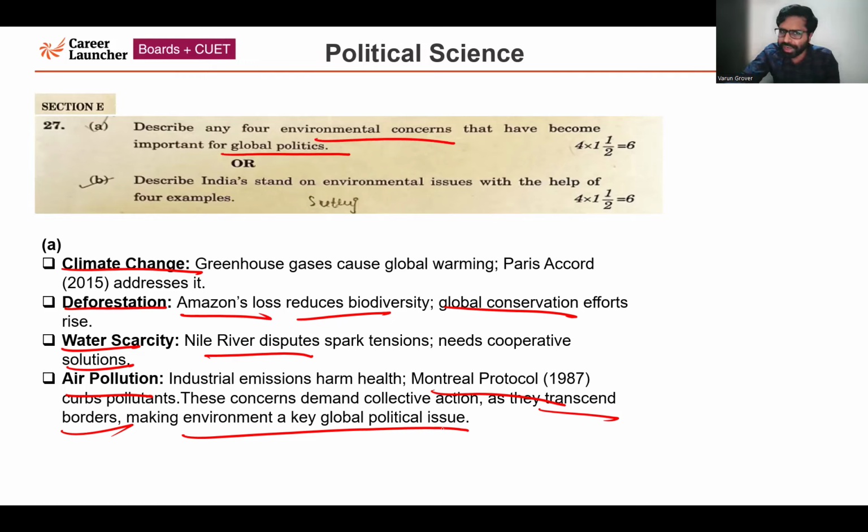Now moving forward to the next question, that is B: describe India's stand on environmental issues with the help of four examples.